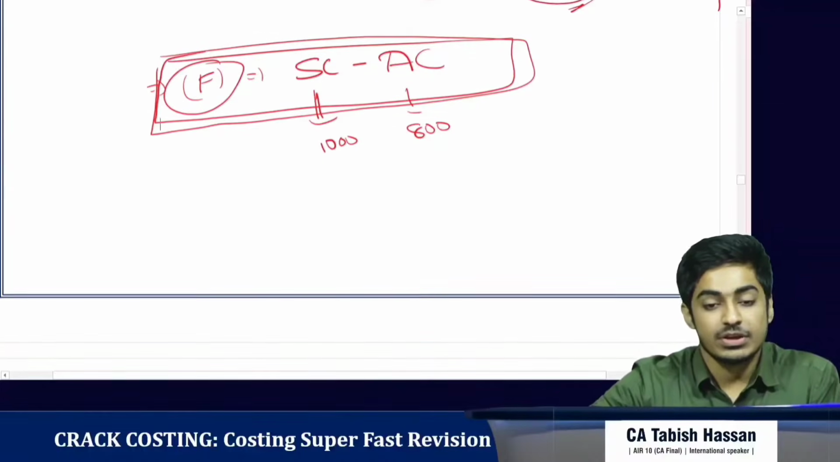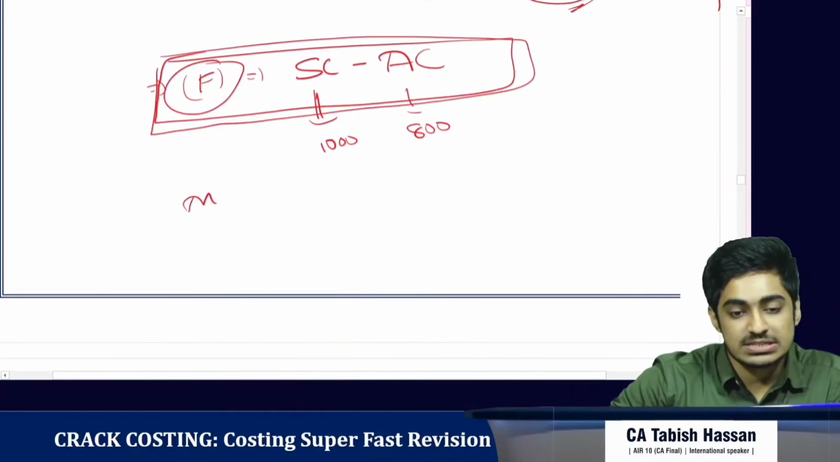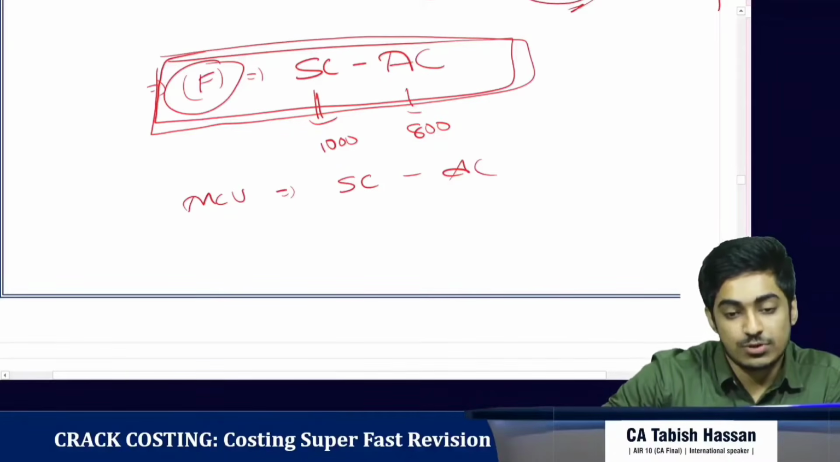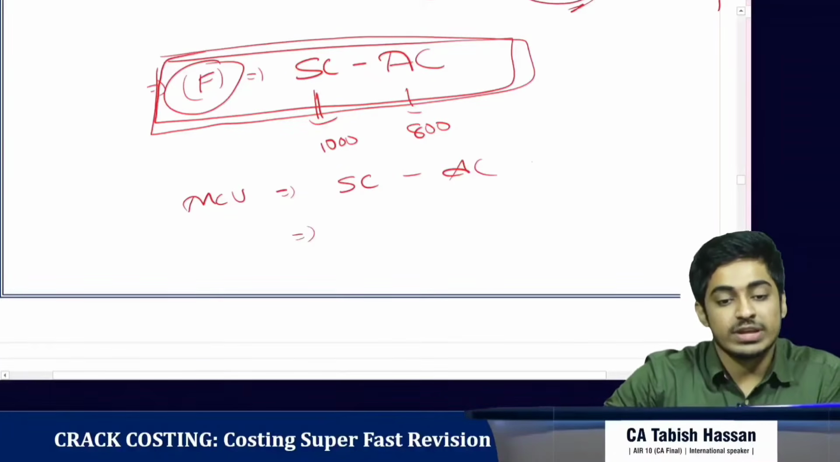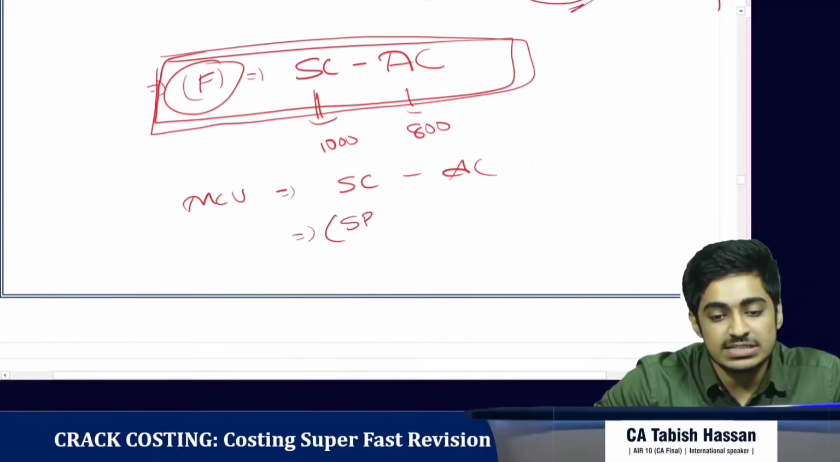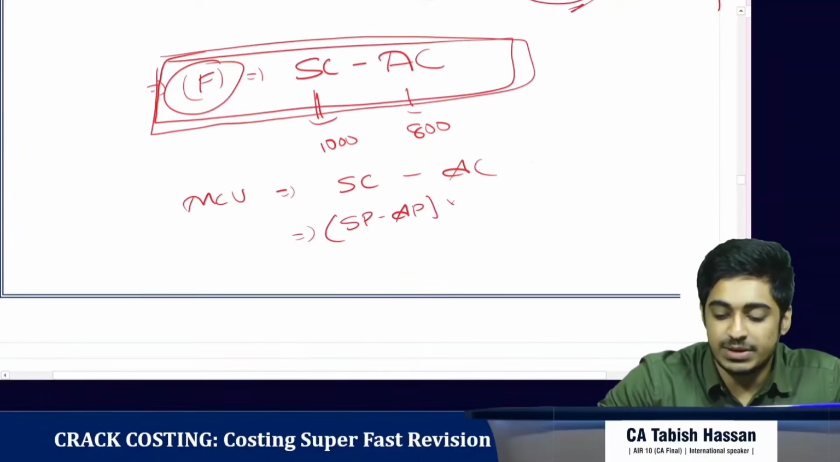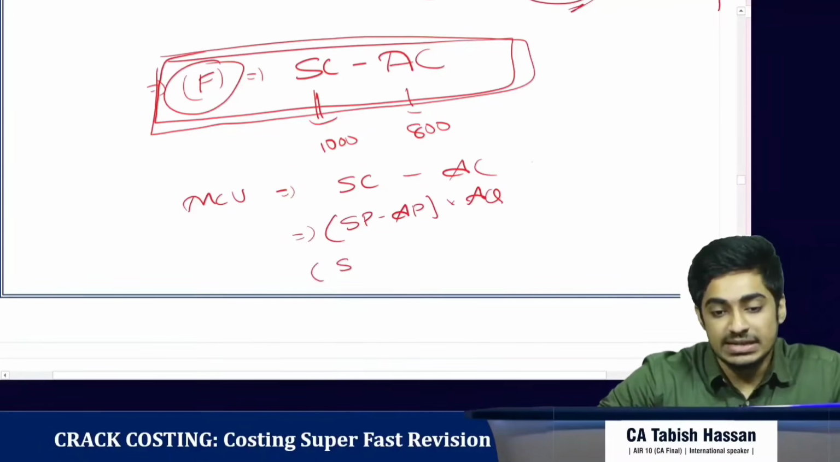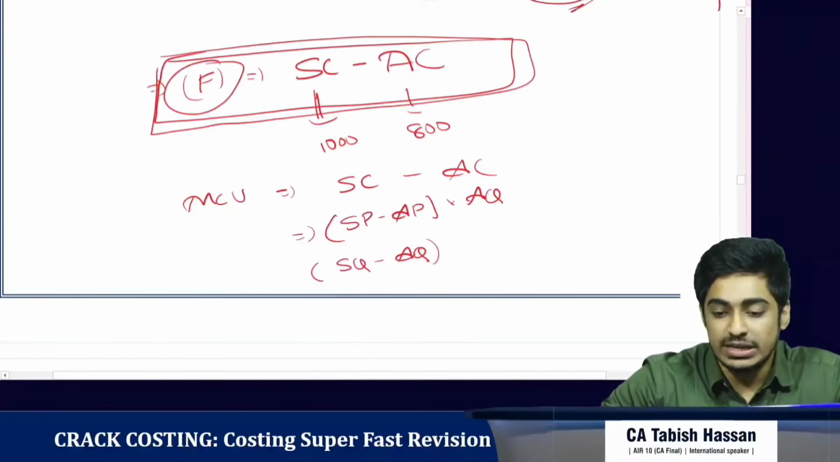Clear? So for material cost variance, how do we write it? We write it standard cost minus actual cost. For material price variance, what do we write? The difference in price. So even when we are writing difference in price, we write standard price minus actual price multiplied by actual quantity. Material usage variance, difference in quantity, it is standard quantity minus actual quantity into standard price.